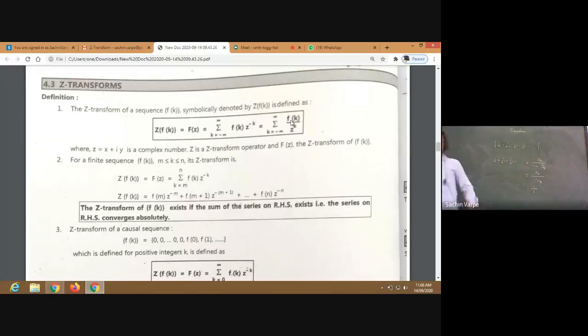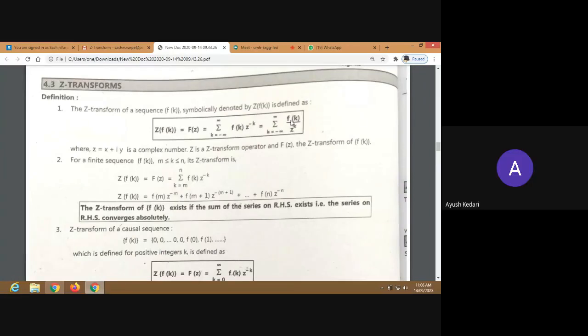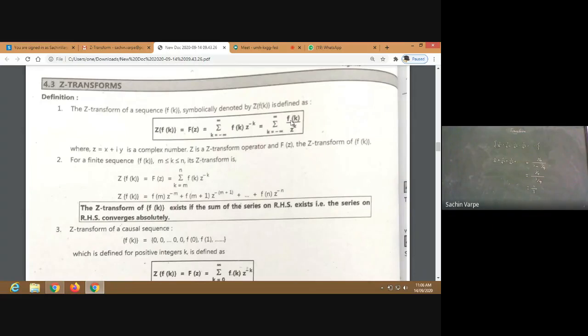Are you getting the concept of convergence, Ayush? Yes, sir. It means we'll get a finite answer. Finite answer, exactly. That is the concept in physics also. When something is convergent, it means we can measure that quantity, right?